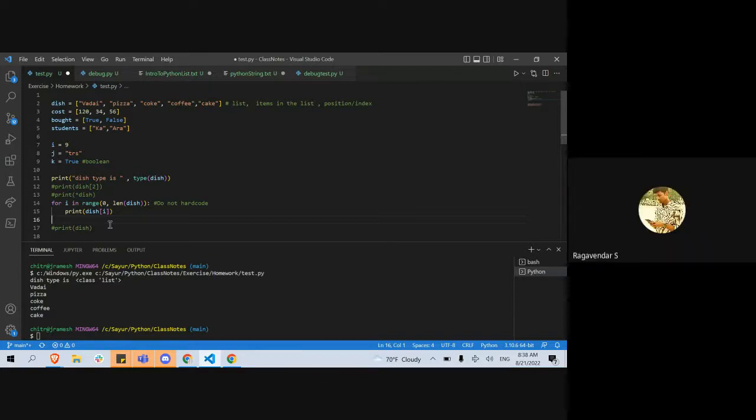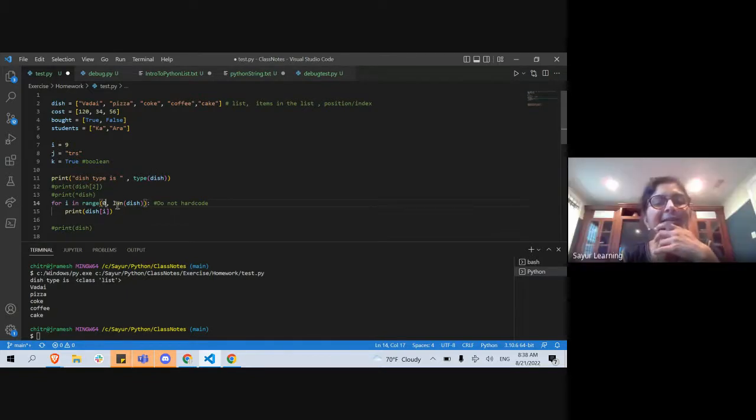Ma'am, do we necessarily give the start from zero? Yes, we give it so that it starts from 0. Length says the length of this, it will come as 5. 0 to 5, and the for loop runs 1 below, so 0 to 4: 0, 1, 2, 3, 4. So that's how it works. Okay, okay. Right?